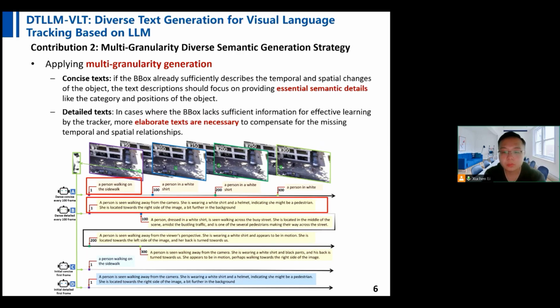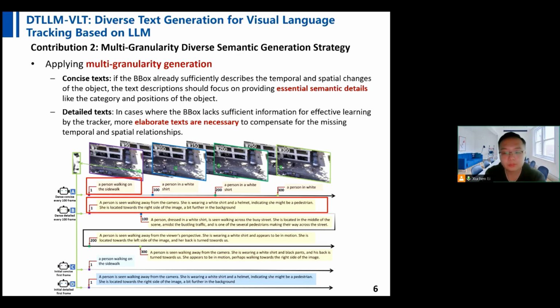What's more, when the bounding box already provides a comprehensive account of the temporal and spatial dynamics of the object, our strategy advocates for concise text descriptions. These texts are crafted to deliver essential semantic details. Conversely, in instances where the bounding box does not convey enough information for the tracker to learn effectively, our strategy calls for more detailed text descriptions.